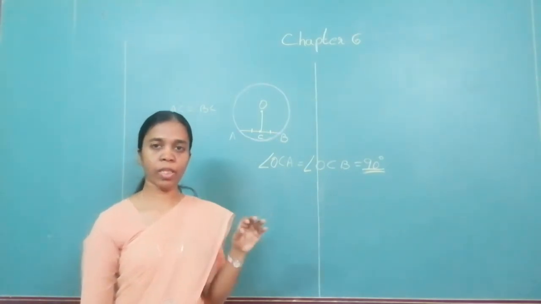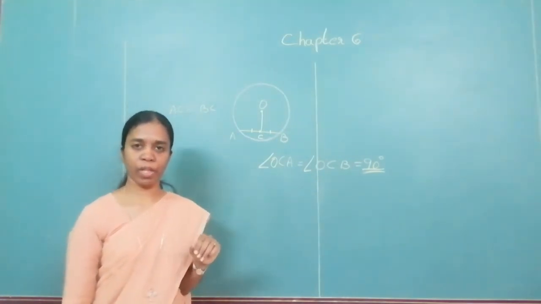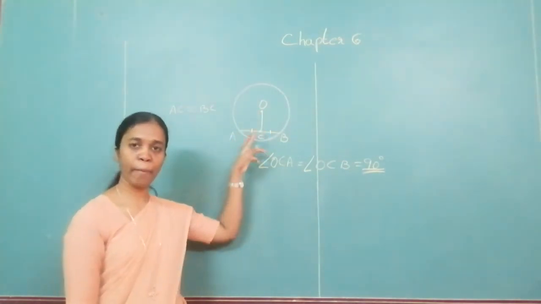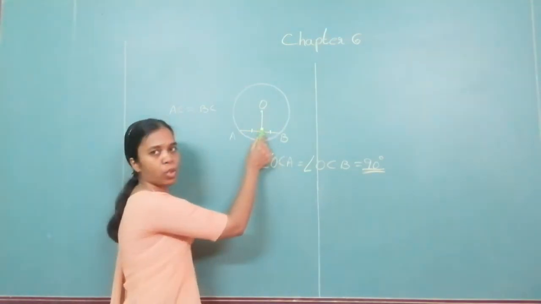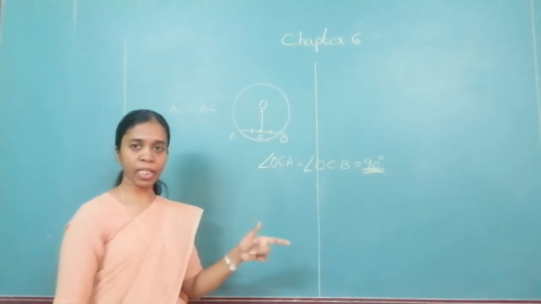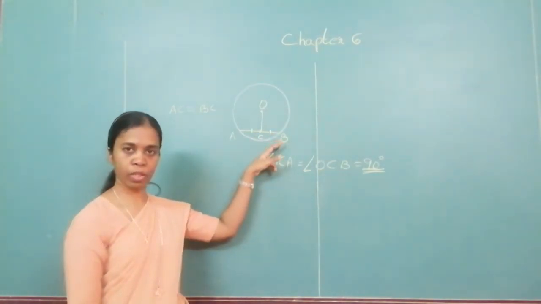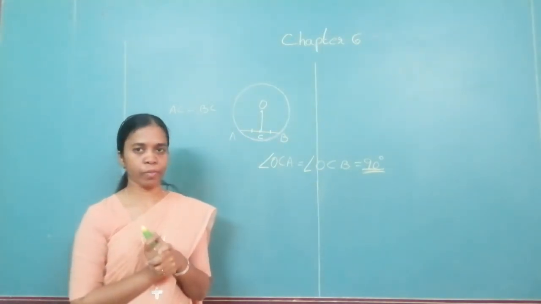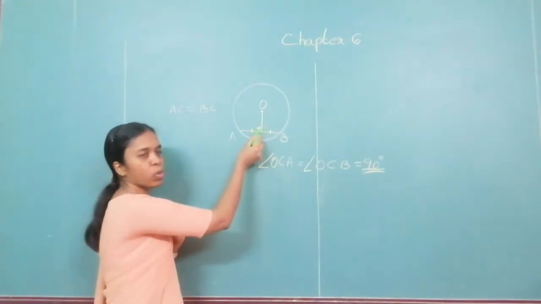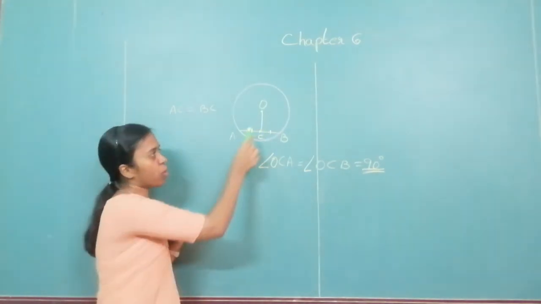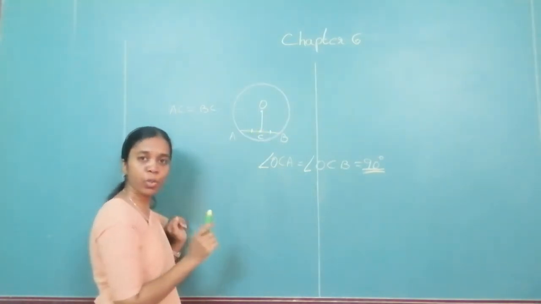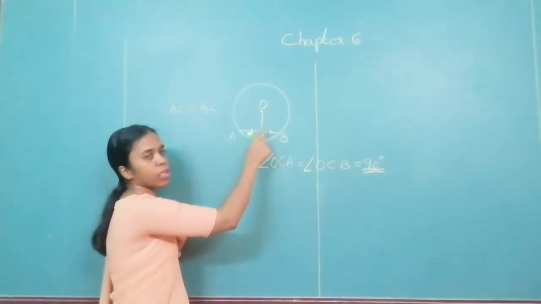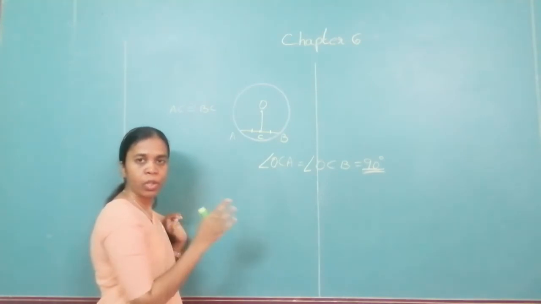This is just the converse of what you have learned in the previous. What did we learn in the previous? You were told the perpendicular drawn bisects the chord. So you were told that this is perpendicular, and you had to show this is equal to this. Now in this case you are told that this is equal to this, and you show that this is a perpendicular that is drawn. Again, the method is the same. We have to show that this is equal to this is equal to 90 degree. First we have to create two triangles, show that the triangles are congruent, angles are equal, and this is a linear pair. From there you will get the answer. So the method is the same.